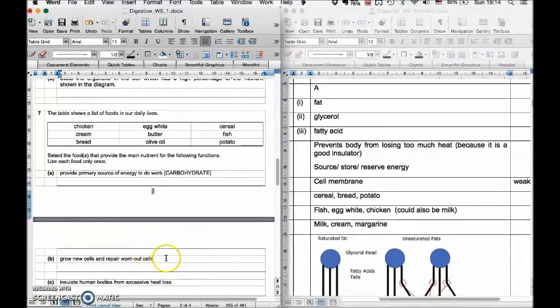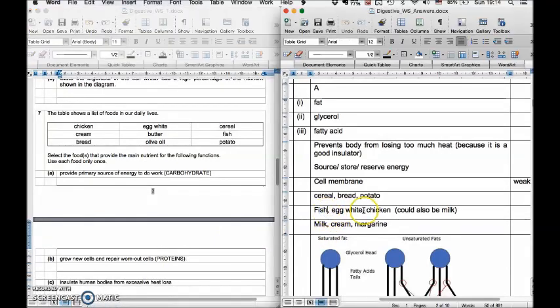Alright, next one, to grow new cells and repair worn-out cells, this will be your proteins. And the common sources of protein are your fish, egg white, and chicken, your meats. Some people mentioned milk. I also gave this as correct. Milk also does contain some protein.